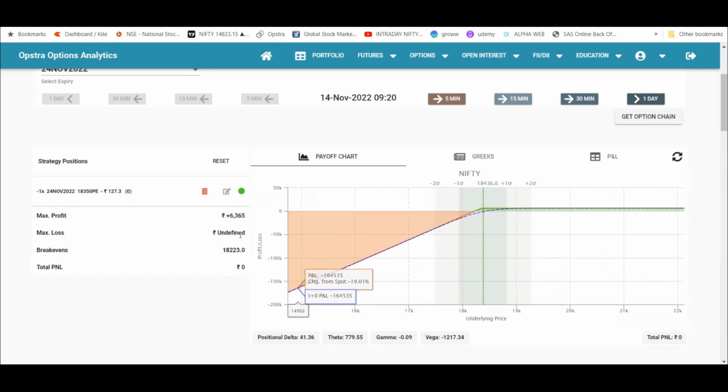If this option expires out of money, then it only has time value. It does not have intrinsic value. At a particular point of time, it has both intrinsic value and time value. Here it has more intrinsic value than time value, and here it has more time value than intrinsic value. But if the option expires out of money, then it only has time value. The intrinsic value is zero in that case.